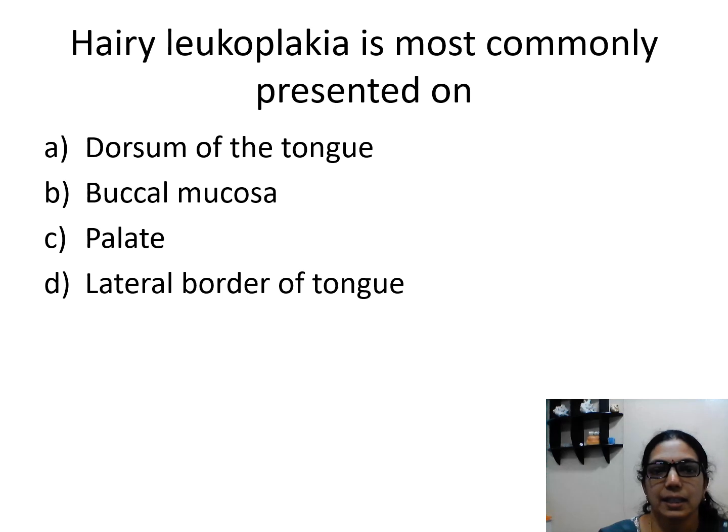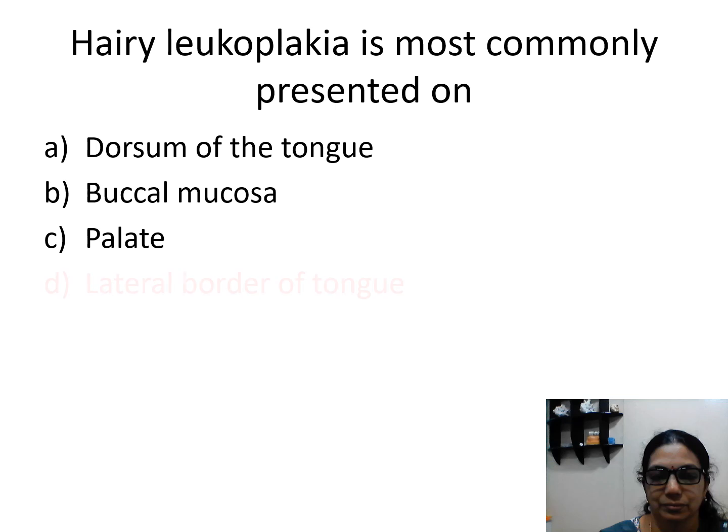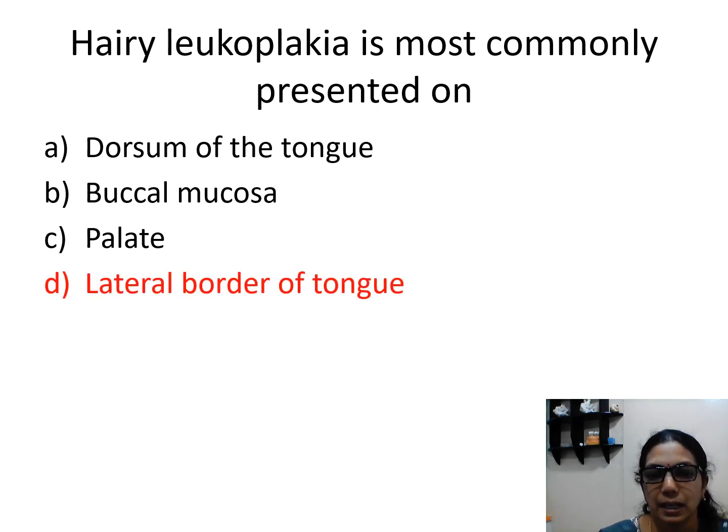Next question is hairy leukoplakia. Hairy leukoplakia is an oral lesion. It is most commonly presented on which part of the oral mucosa? Is it the dorsum of the tongue, buccal mucosa, palate, or lateral border of the tongue? Where is it most commonly seen? The answer is, it is most commonly or exclusively seen on the lateral border of the tongue.